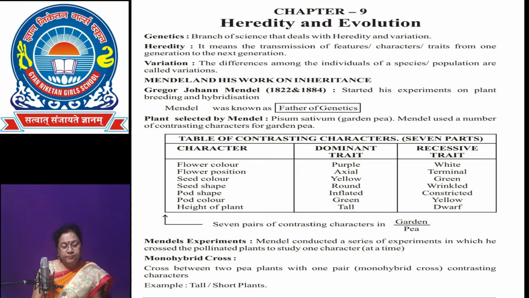For example, the tallness, capital T is the allele of the pure tall pea plant. Small t is the pure dwarf pea plant. Whereas capital T and small t, this is the hybrid allele, that is hybrid tall pea plant.